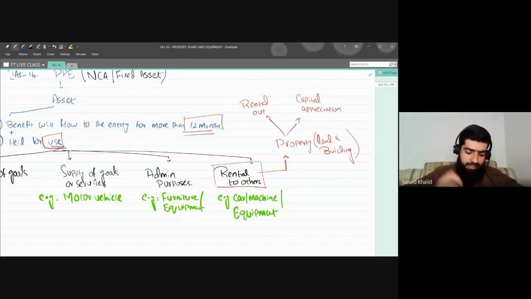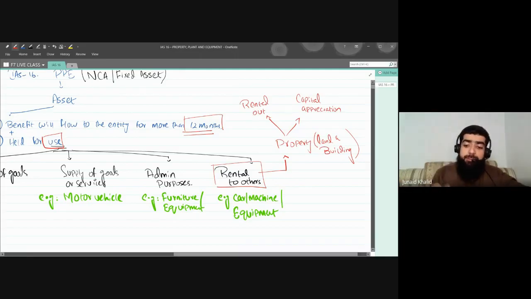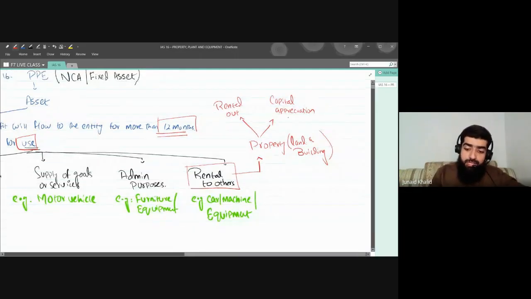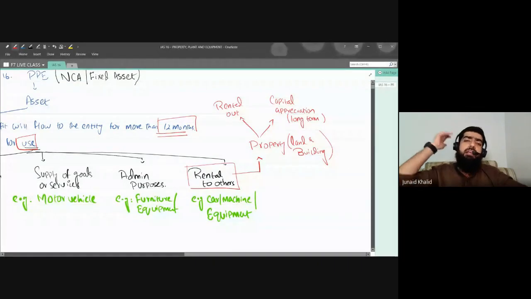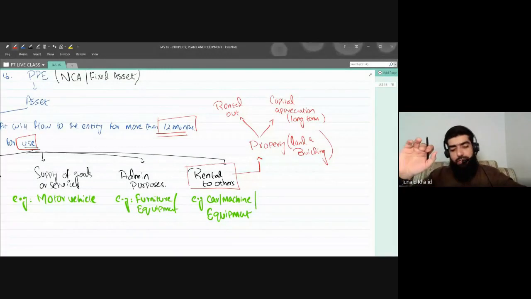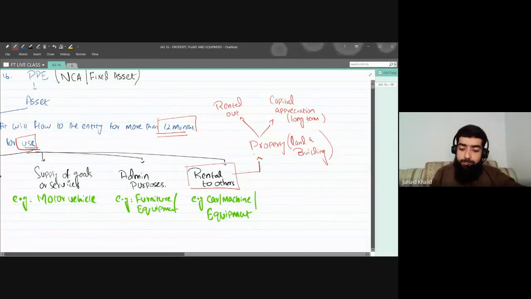This happens in your practical life that you have a property. At times you rent out that property, at times you also keep that property for future capital appreciation. I can also say this one for long term capital appreciation, like 5 years, 10 years, 13 years, 50 years, that you just bought that property and you said let's keep that land for future long term capital appreciation. Then IAS 16 states that if you have any property which is being rented out, I am not talking